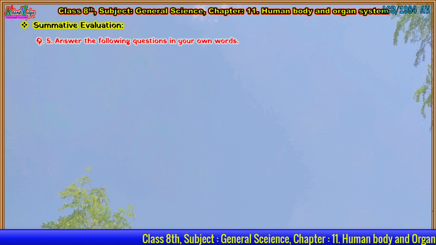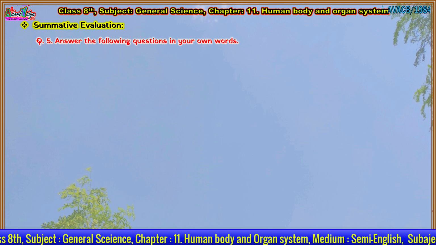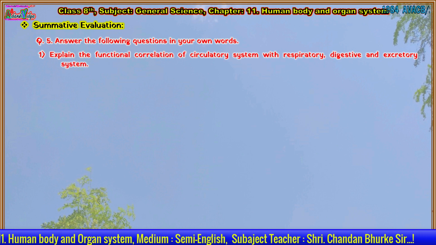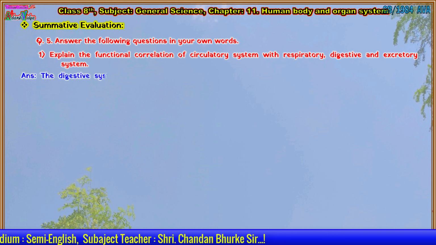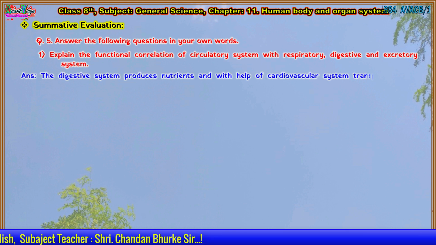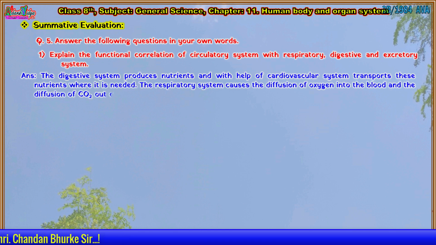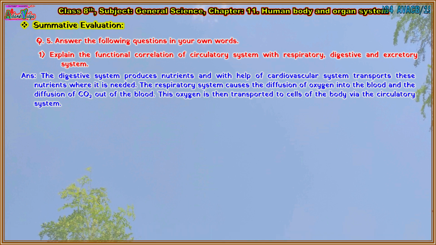Now let's see question 5th. Answer the following questions in your own words. First one. Explain the functional correlation of circulatory system with respiratory, digestive, and excretory system. Answer is: the digestive system produces nutrients and with help of cardiovascular system transports these nutrients where it is needed. The respiratory system causes the diffusion of oxygen into the blood and the diffusion of CO2 out of the blood. This oxygen is then transported to cells of the body via the circulatory system.